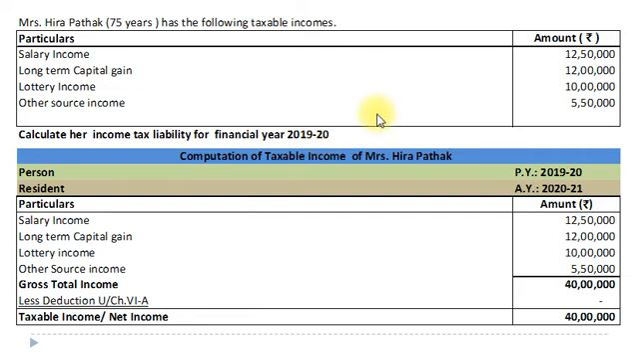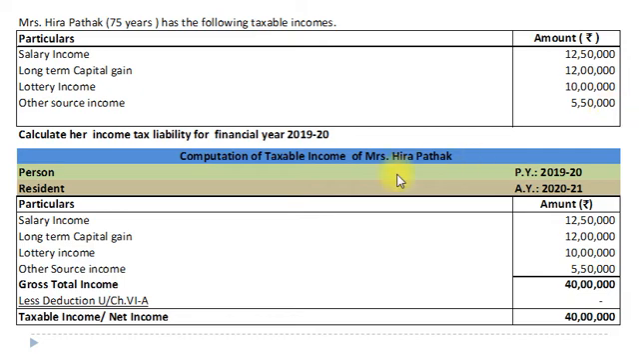First of all, let us understand the question. Salary income is chargeable to tax at normal rate. Long-term capital gain is chargeable to tax at specified rate, that is 20%. Lottery income is chargeable to tax at specified rate 30%, and income from other sources is chargeable to income tax at normal rate. Okay, so now with this information, first of all we will calculate taxable income of Mrs.